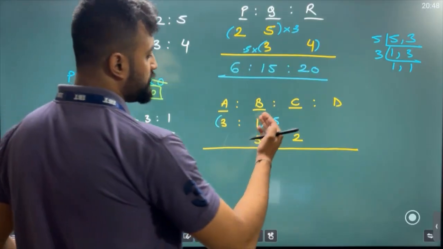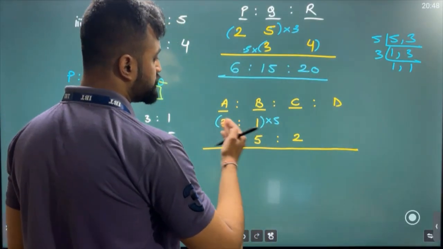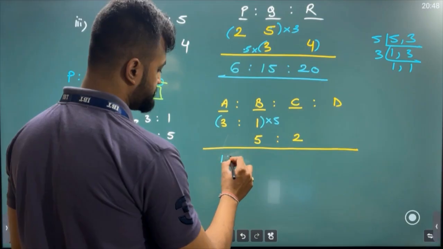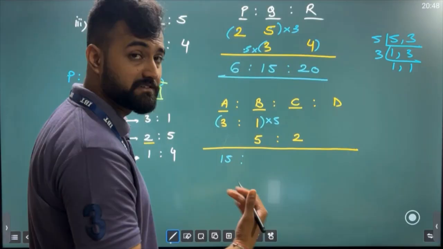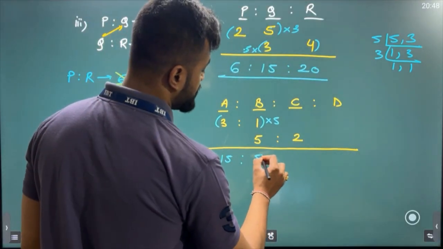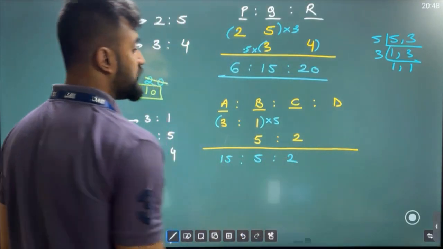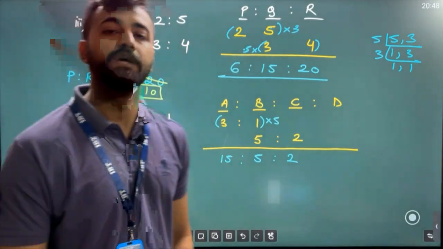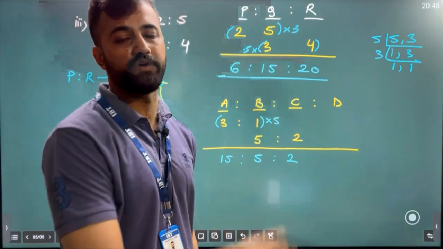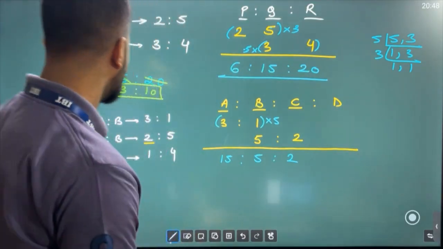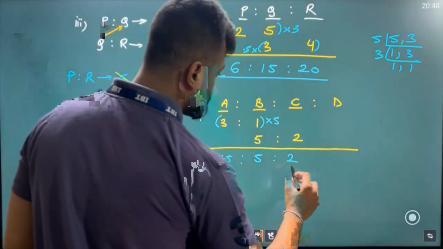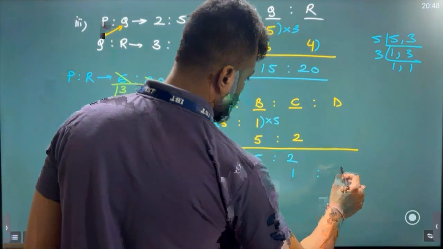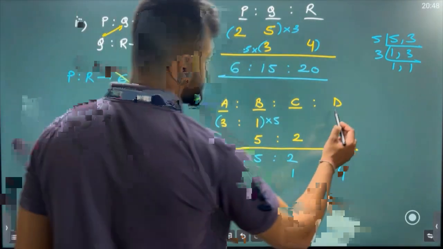Clear? You know it already. Okay. So 5 will get multiplied to this and this both. So 5 3s I'm getting 15 is to 5 1s are 5. Both cases I can see 5. So write 5 is to 2. So we have got A is to B is to C. Now we can bring C is to D also together and we can get the combined ratio. Simple. C is to D, what is it sir? C is to D is 1 is to 4. So I am writing 1 is to 4 out here. See, now we'll get C is to D also together.